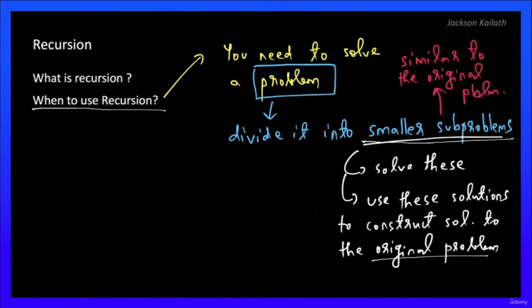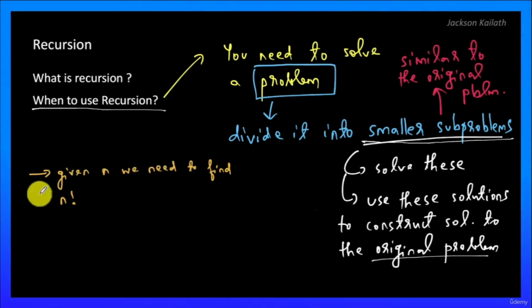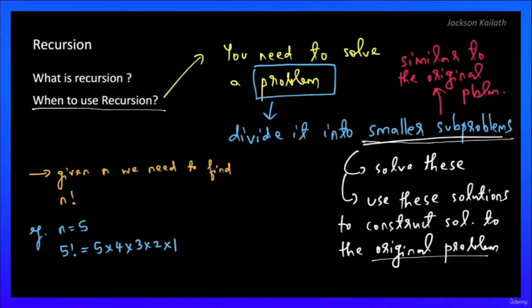Let's take an example. Let's say you are given n and you want to find n factorial. If n is 5, 5 factorial is nothing but 5 into 4 into 3 up to 1. Or n factorial is just n into n minus 1 into n minus 2, etc., up to 1. For simplicity, let's say you want to find 5 factorial, so n is equal to 5 as an example.